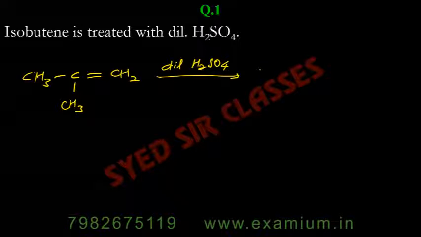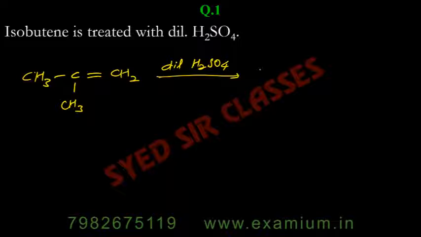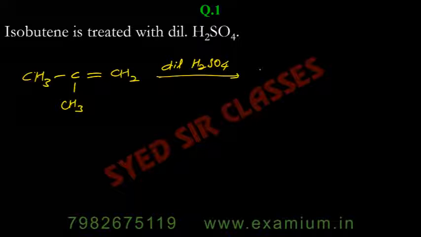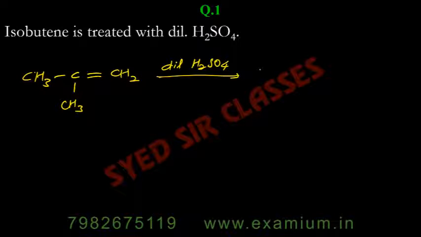There will be a lot of ions there, and when OH gets attached, H gets attached. Because it is dilute, remember there's a lot of water, and due to H2SO4 there will be ionization. If it is simple water, there will be very little ionization. But if we add a few drops of H2SO4, then there will be a lot of ionization of water. So it is to facilitate the ionization of water that we use dilute H2SO4, not concentrated H2SO4.